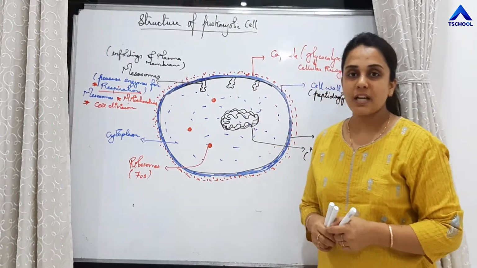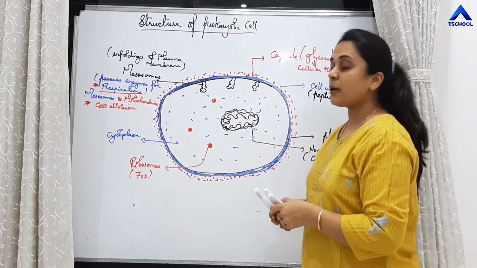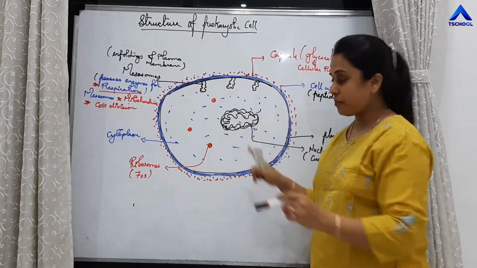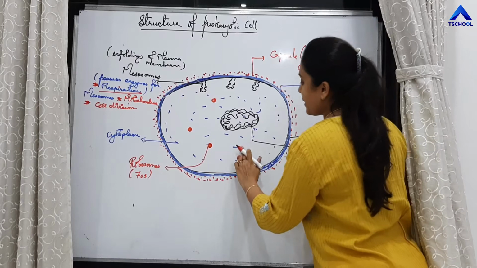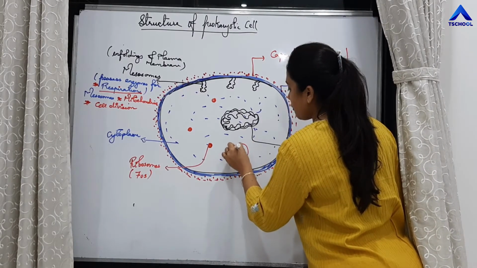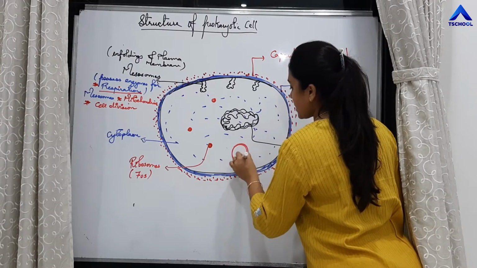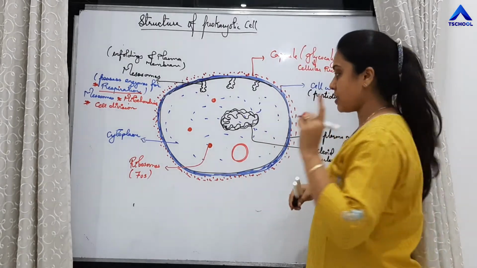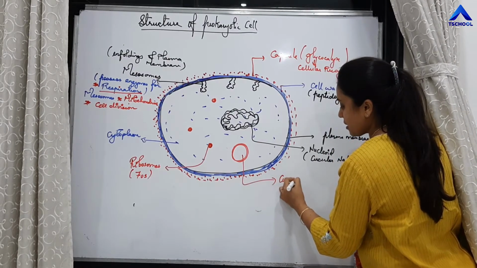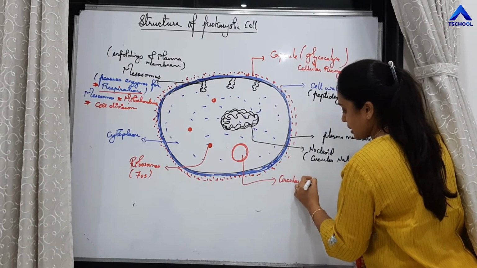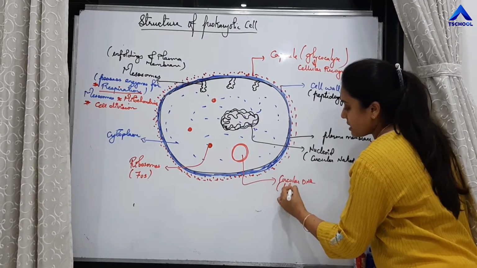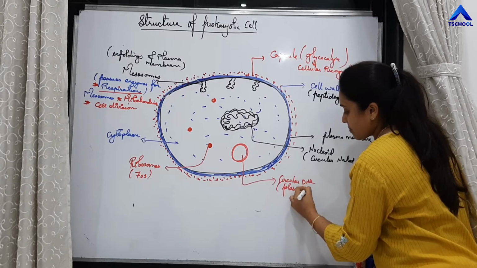So ribosomes are present. One more very important thing is, apart from this main naked DNA, there will be one more circular DNA present in certain bacteria only. This circular DNA is called plasmid, right?